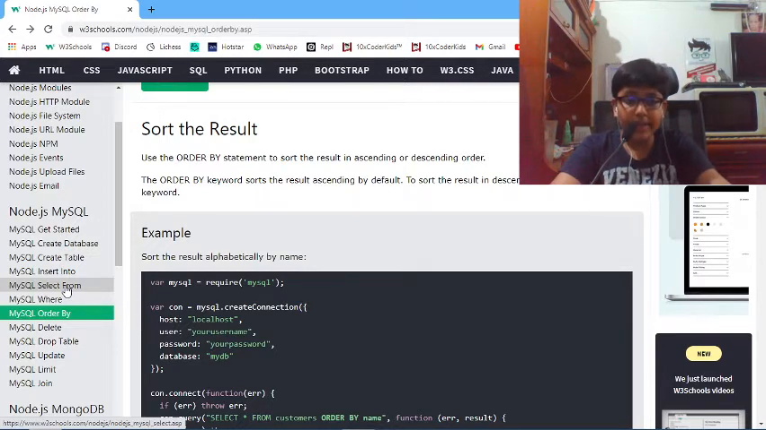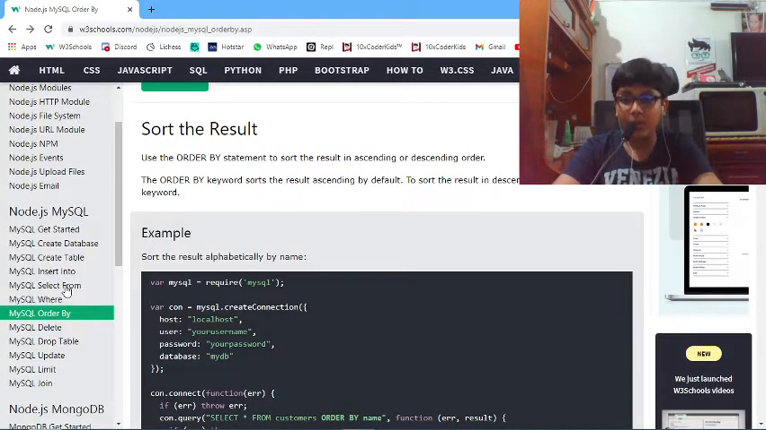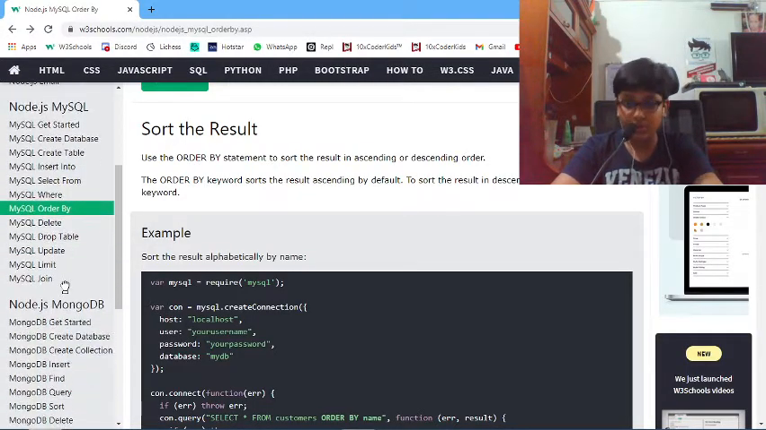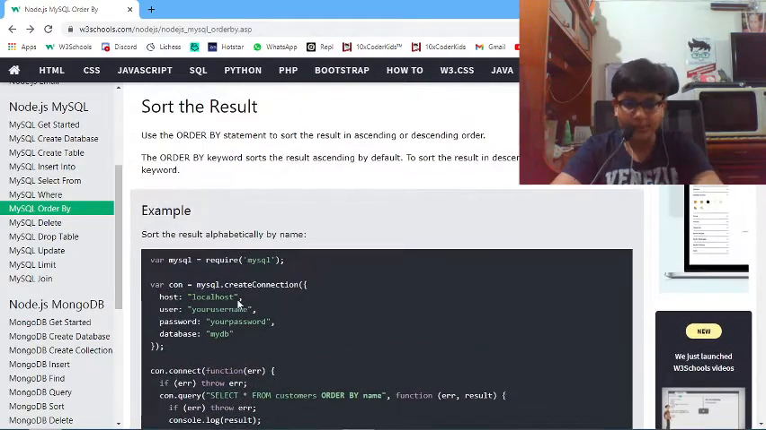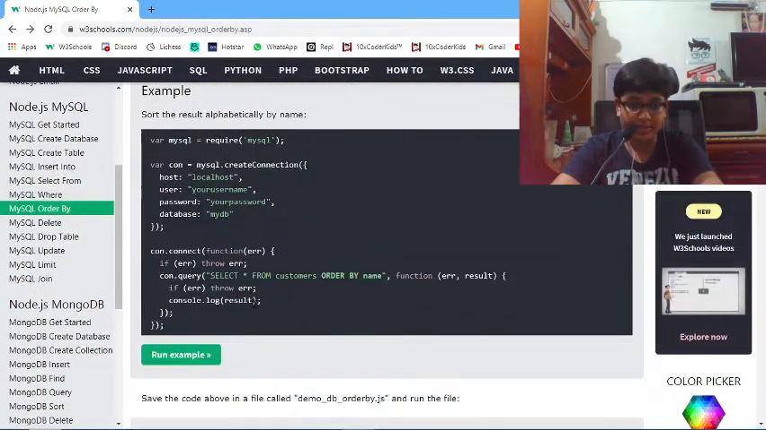So the ORDER BY keyword sorts the result ascending by default. If you do ORDER BY, it will by default sort the result in ascending order. To sort the result in descending order, use the DESC keyword. You can use the DESC keyword whenever you want to sort the result in descending order. We'll learn it also, but right now let's see ascending.